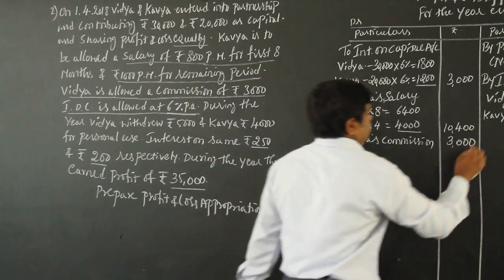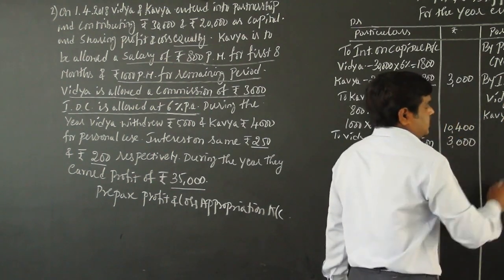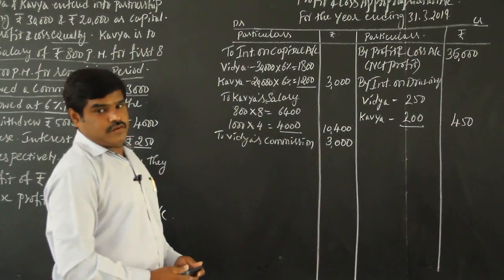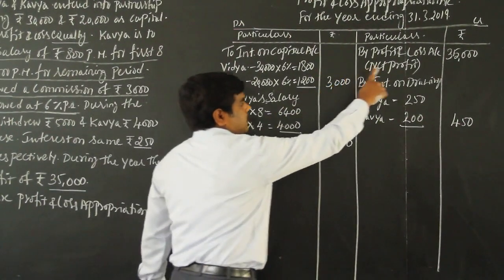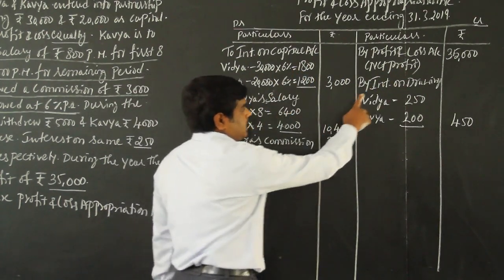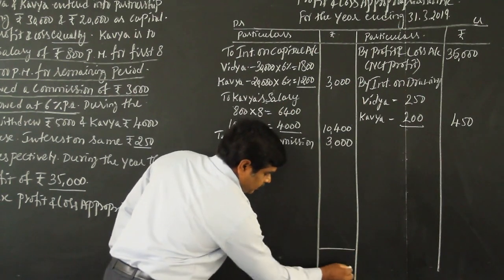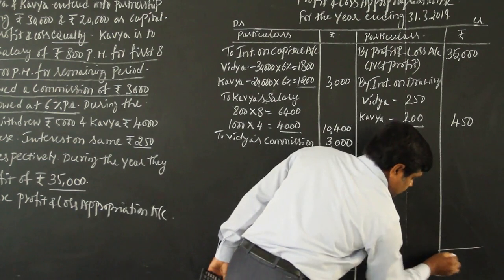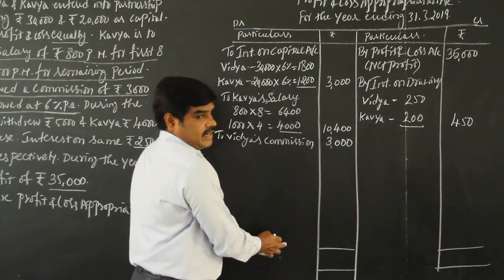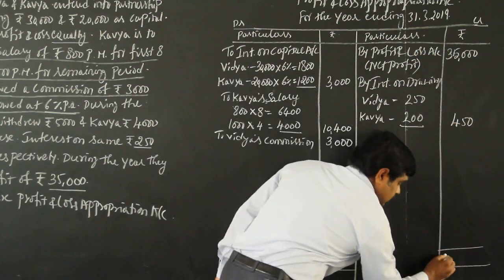Vidya 250, Kavya 200, so total 450. Okay, so profit is over, interest on capital over, salary over, commission over, interest on drawings over. Now leave a file line, close the profit and loss appropriation account, debit side. Leave a file line. Okay, then close the profit and loss appropriation account, add